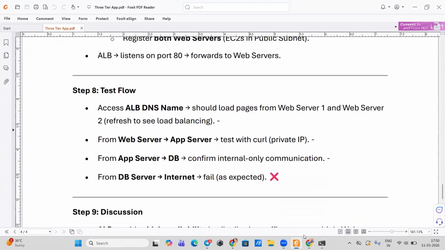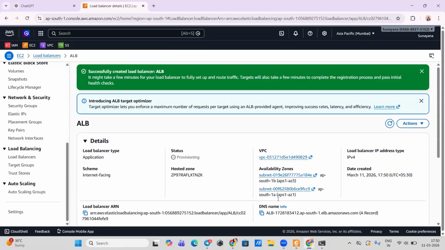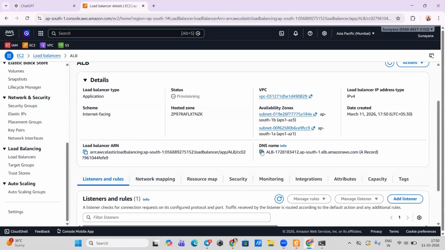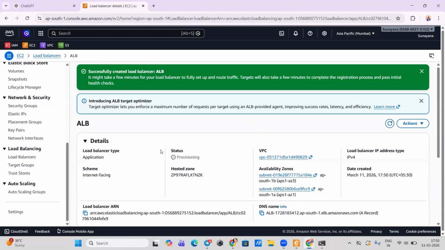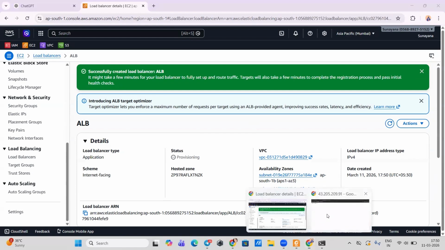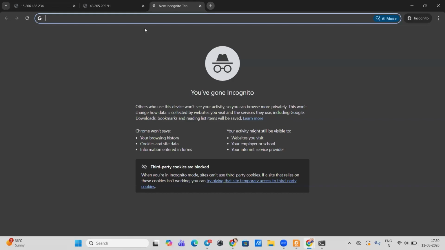Now, once you're done with this, you're going to test it. Now, how do we test this? We copy this DNS, right? Let the status be active and then we paste it. Or else you can also go and paste it right now. Let's wait.